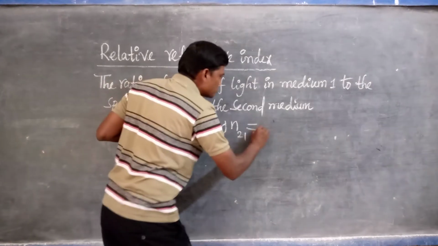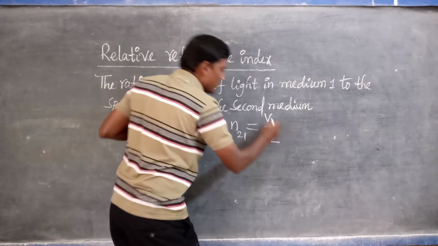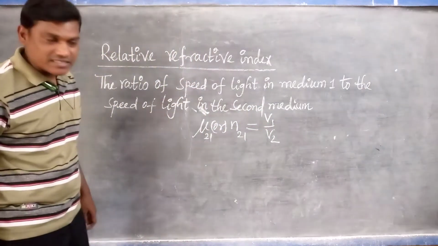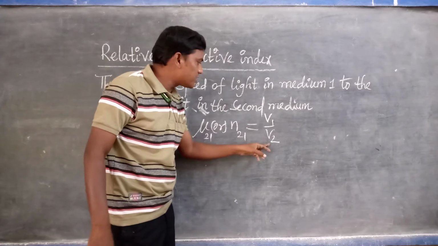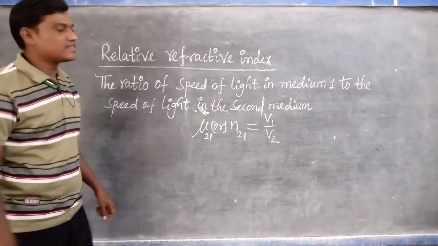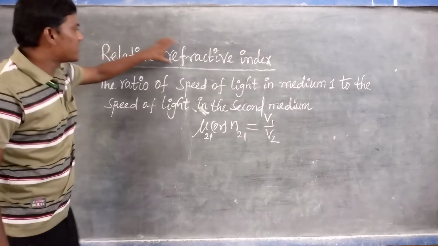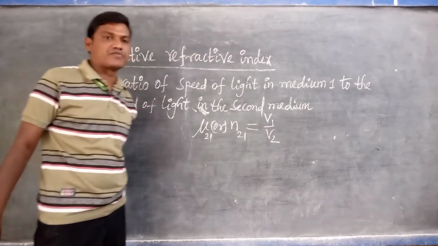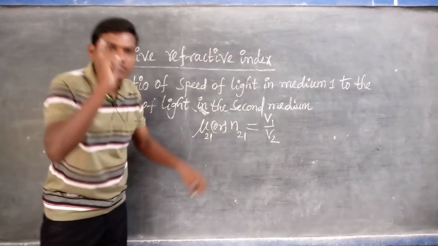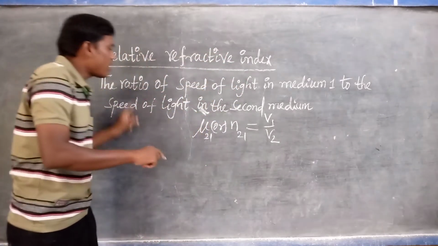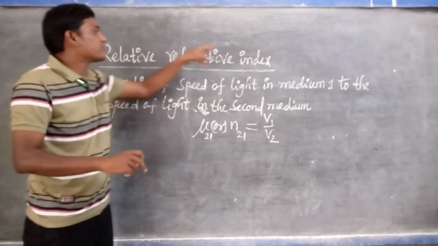Here v1 is the velocity or speed of light in the first medium, and v2 is the speed of light in the second medium. So this is the formula of the relative refractive index. The ratio of speed of light in the first medium to the speed of light in the second medium is called the relative refractive index.